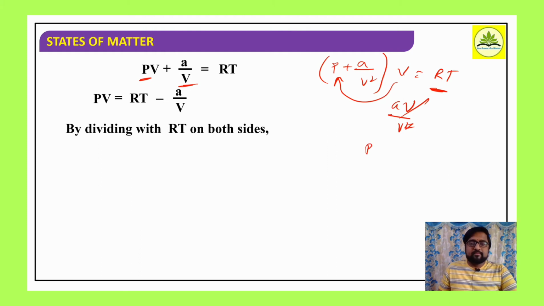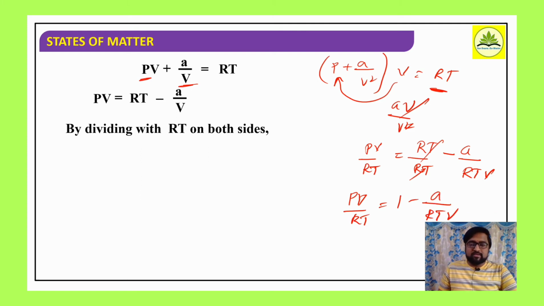PV divided by RT is equal to RT divided by RT minus a by RTV. Here RT cancels. PV by RT is equal to 1 minus a by RTV is the expression we are getting, right? So PV by RT is equal to 1 minus a by V RT.